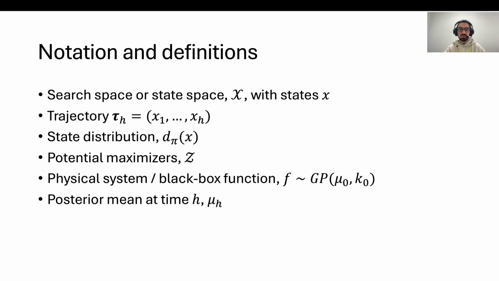So let's begin with some notation and definitions. We have a search space or state space, calligraphic X, with states x. We have trajectories in the environment, which are simply sequences of states. A state distribution, d^π(x), corresponds to the probability that we visit state x given we have deployed policy π. The set of potential maximizers is going to be denoted as calligraphic set. The physical system or black box function is going to be f and is going to be modeled by a Gaussian process. And finally, the posterior mean of this Gaussian process at time h is going to be denoted μ_h.